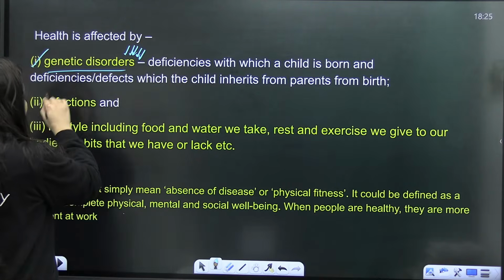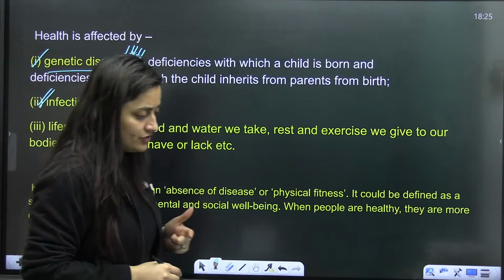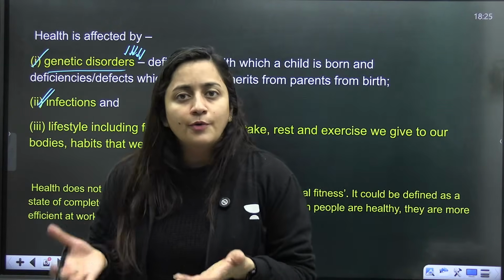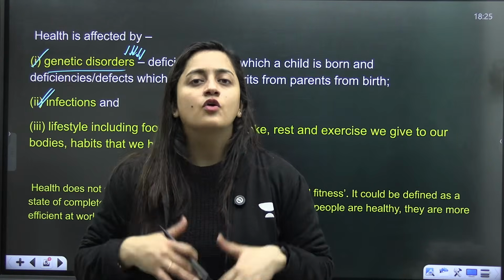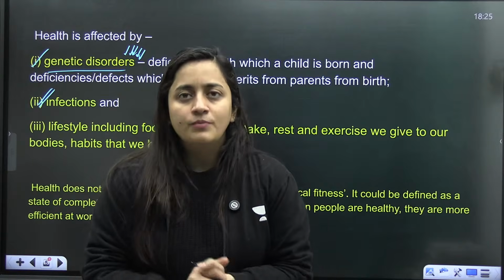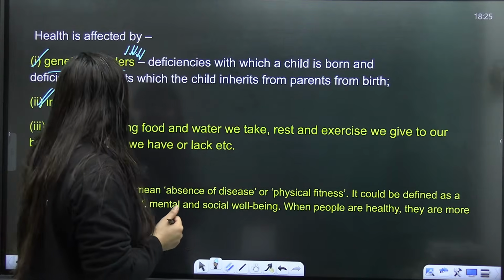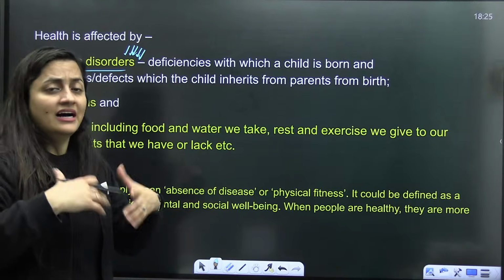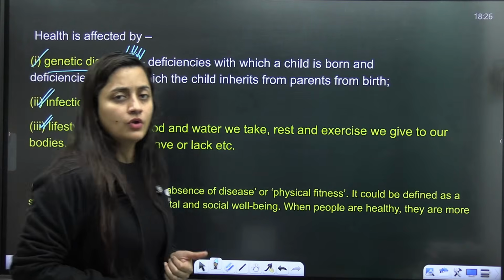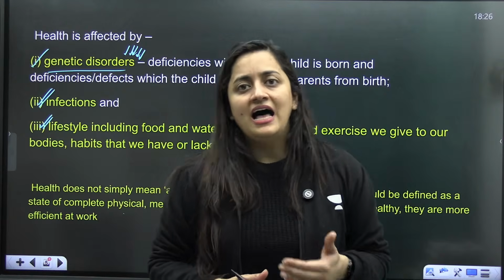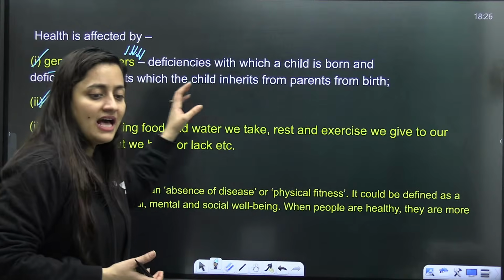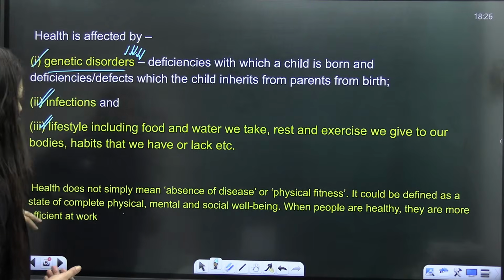Then infections can be there, any sort of infection. Like at this point of time, you know that air pollution is too much. Pollutants are there. They are causing lung infection, right? Asthma is there. There are so many things, isn't it? Infections are there. Allergens are there. Plus lifestyle. Lifestyle plays a very important role, right? If we don't have a healthy lifestyle, of course, we are prone to many diseases. So this is what we have to consider. So health is affected by all those things.